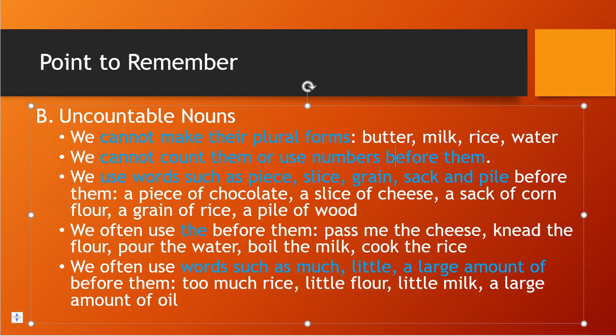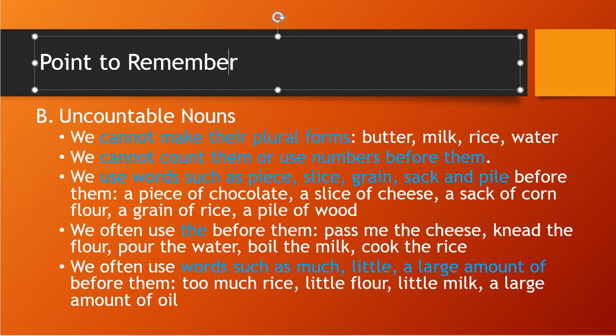Such as much, little, a large amount of. So this kind of words also use. See the example: too much rice, little flour, little milk, a large amount of oil, large amount of water, a large amount of money. So you see here we used a large amount of, little and much before them. So these are the points we need to remember where we are using the uncountable noun and countable noun.